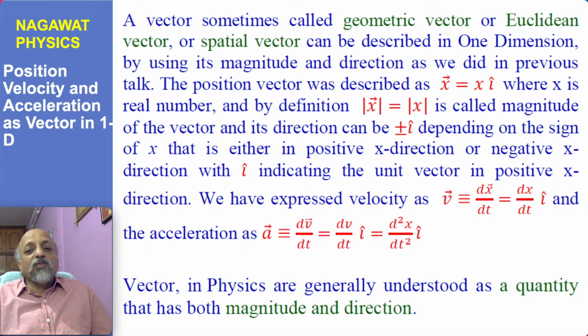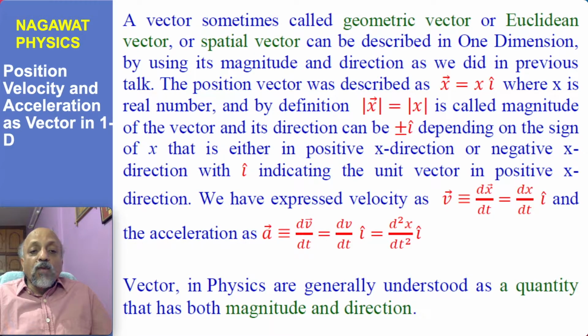So here we say that position, velocity and acceleration all are vectors, and these vectors are oriented either in positive I direction or negative I direction and have magnitude respectively, position as x, velocity as dx by dt and acceleration as d square x by dt square.